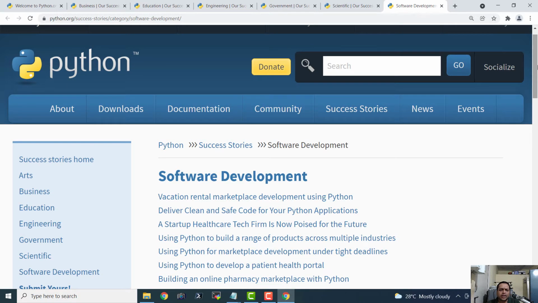Earlier, I guess there was even a use case by Disney, that Disney was using Python for automating a lot of workflows for the production of its animation and all.